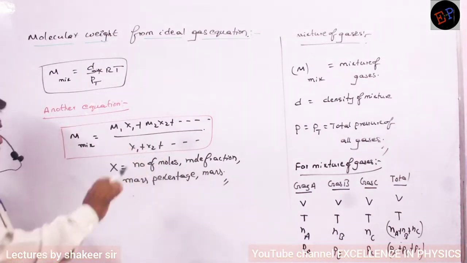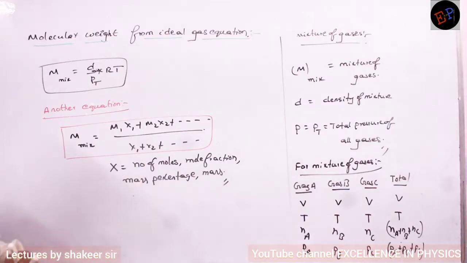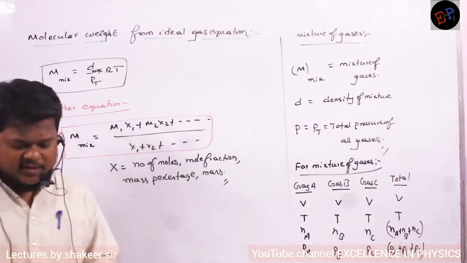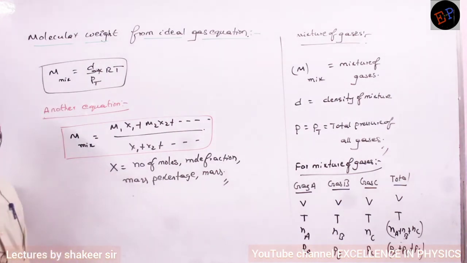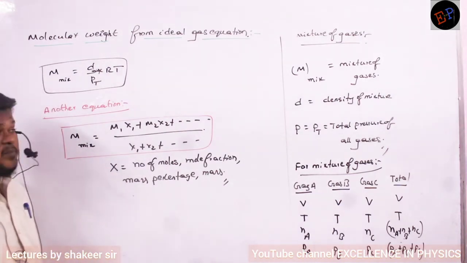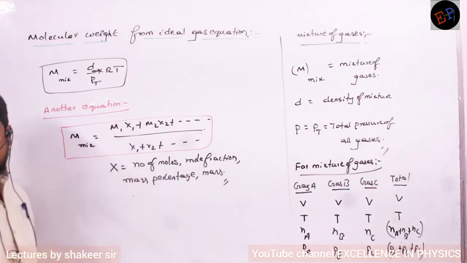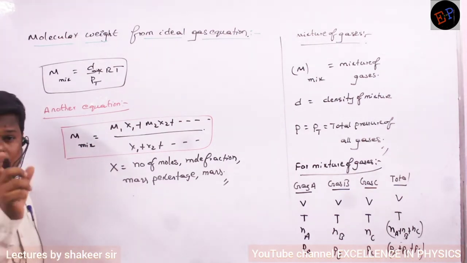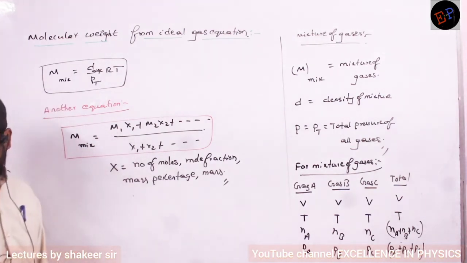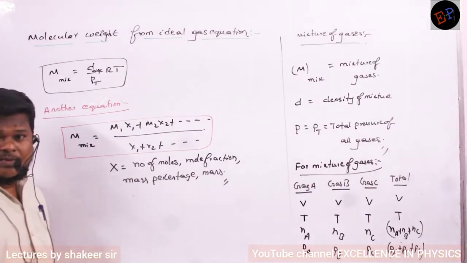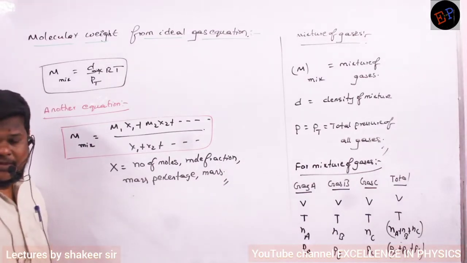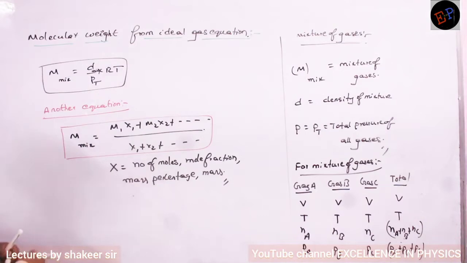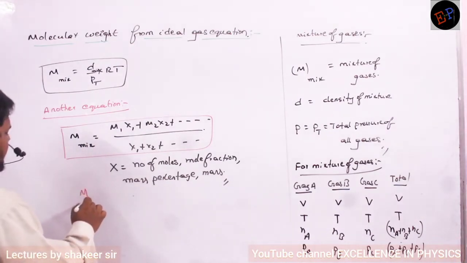So this is one more equation to calculate the molecular mass of a mixture of gases. Understood? Molecular mass of 1 mole of a gas. Don't get confused about the total mass and the molecular mass. Okay? So what is M1 here?